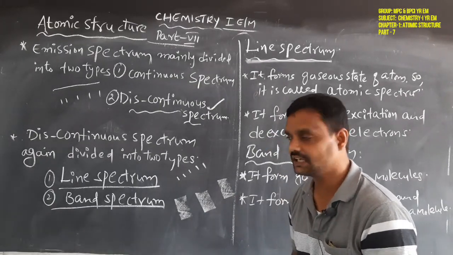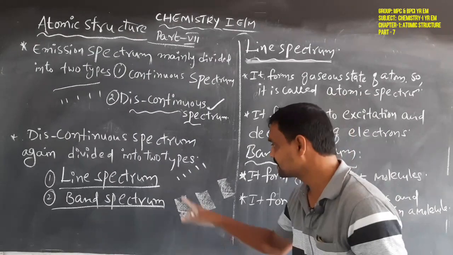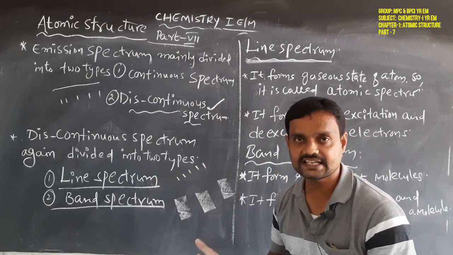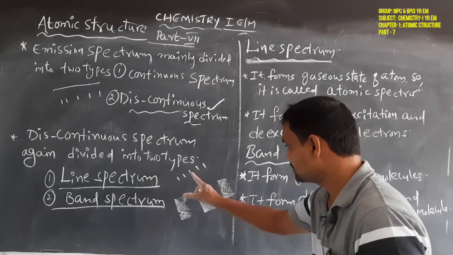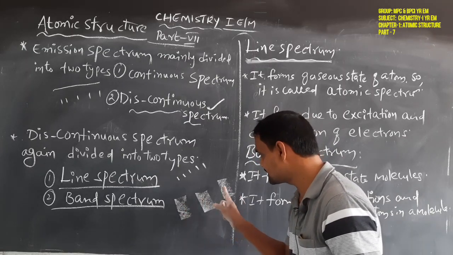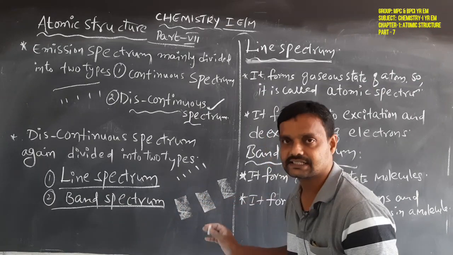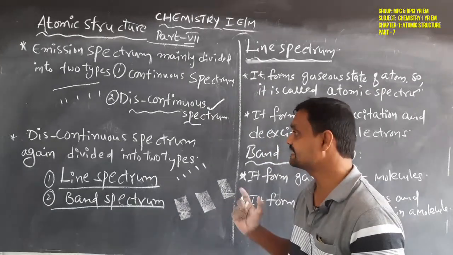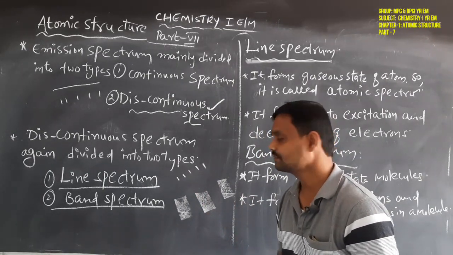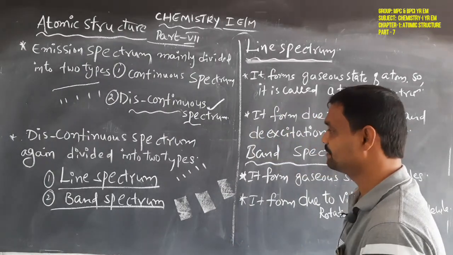Okay, do you understand the differences between line spectrum and band spectrum? It appears as separated lines. That is the line spectrum. Here all the lines are close to each other, so it appears as some bands. So this is the band spectrum. So the discontinuous spectrum again has two types: line spectrum and band spectrum. What is meant by line spectrum and band spectrum?